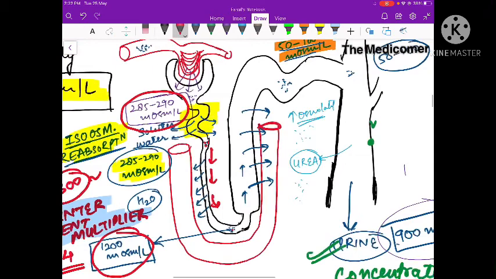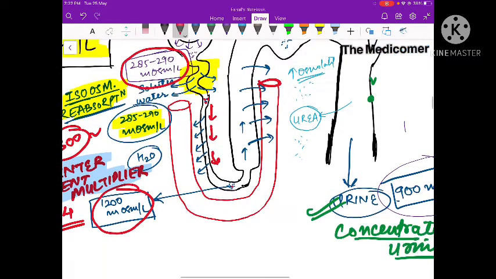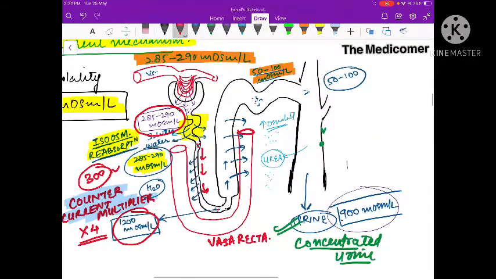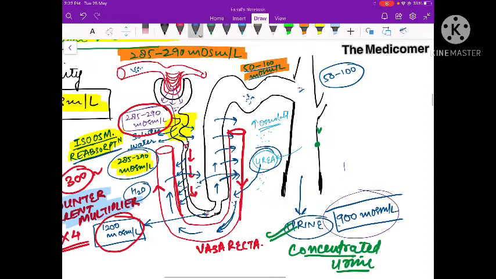I hope you all know this part is called the vasa recta. And in the vasa recta, the direction is opposite. This is the descending limb and this is the ascending limb. What happens in the vasa recta is that urea is reabsorbed by the descending limb, and once it reaches the ascending limb, it again goes into the interstitium. From the interstitium, it is again reabsorbed by the descending limb, from there it goes to the ascending limb and again into the interstitium. Thus, for most of the time, this urea stays in the interstitium.